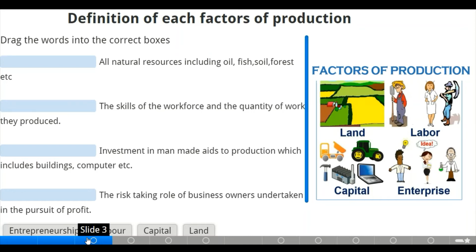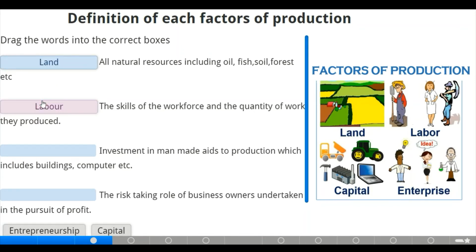Now let's drag these words into the correct boxes. This one says all natural resources, including oil, fish, soil, and forest. I know you can guess that one right. We have land. Land should be the correct answer for that one. Now the second one says the skill of the workforce and the quantity of work they produce. That should be labor. Let's drag.